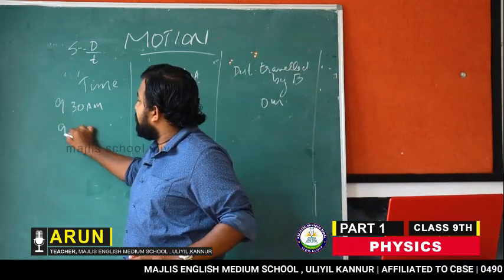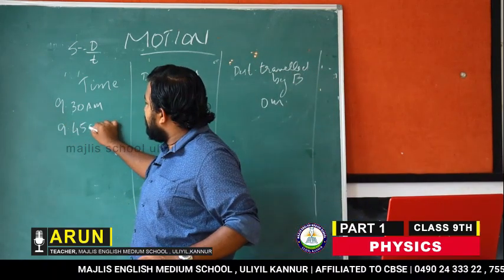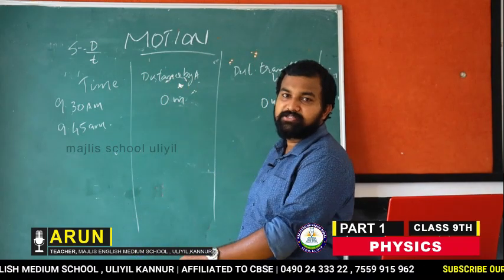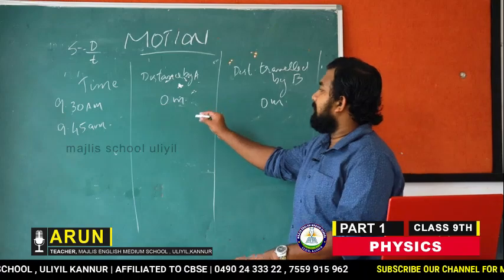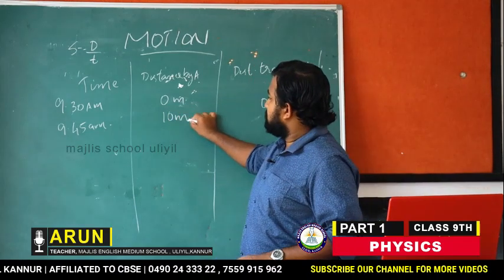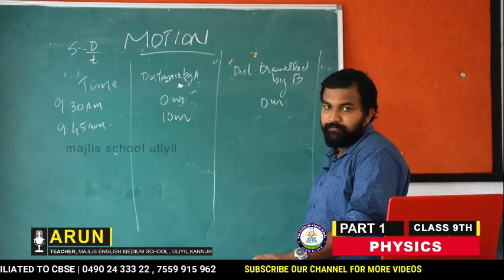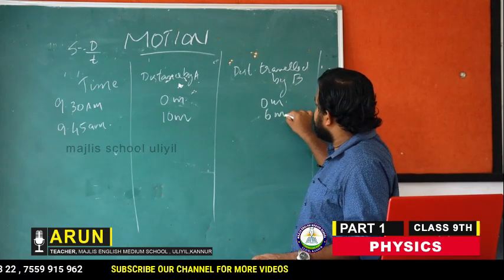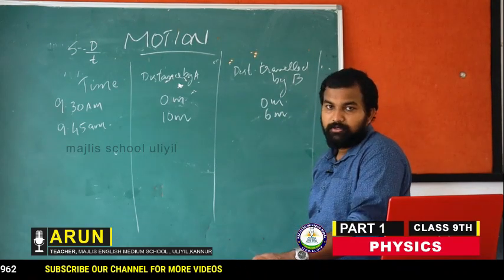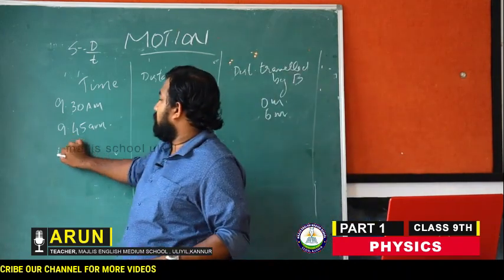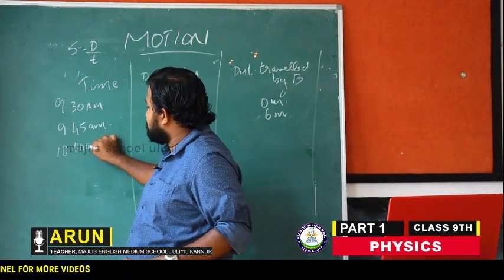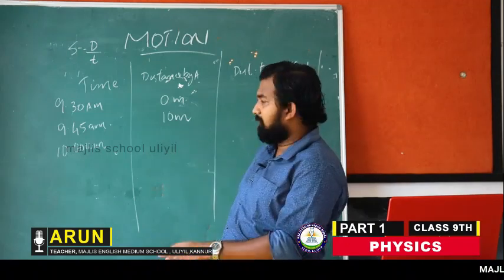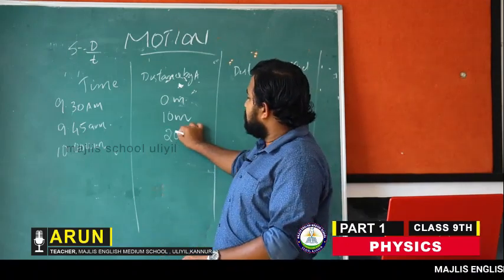At 9:45 a.m., after 15 minutes of travel, car A travels 10 meters, but car B travels 6 meters. At 10 o'clock, after the next 15 minutes, car A reaches 20 meters.